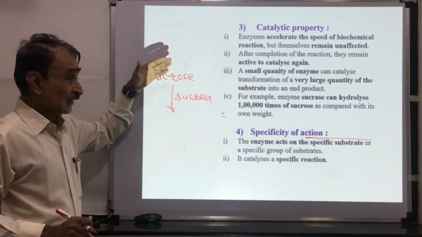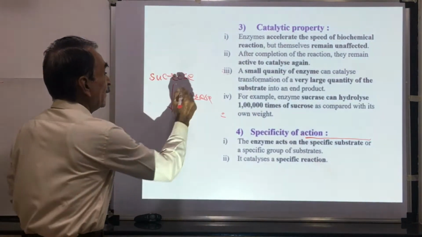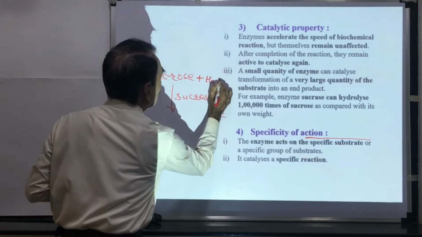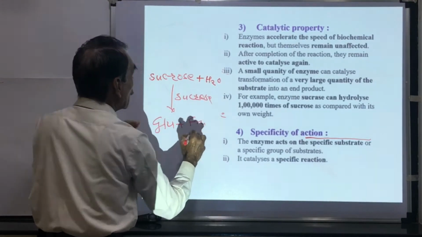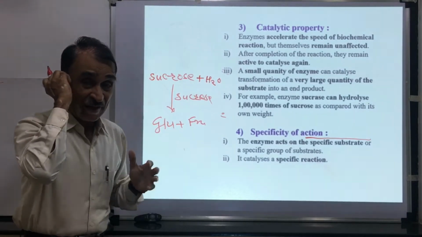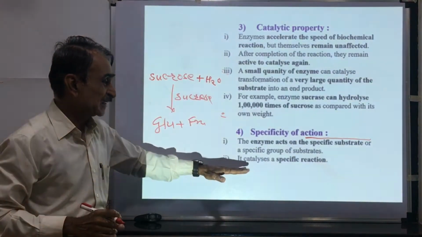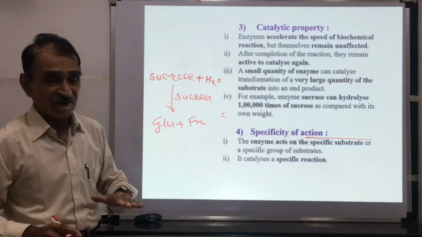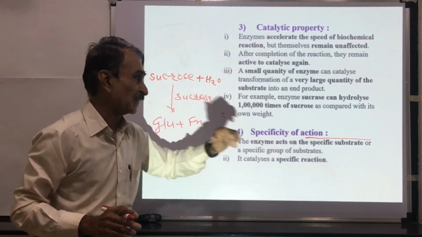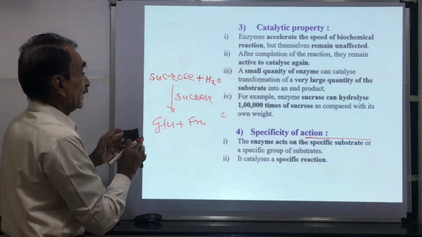Sucrase here catalyzes a hydrolytic reaction, sucrose plus H2O, and then its conversion into one molecule of glucose and one molecule of fructose. This reaction cannot be catalyzed by other enzymes. These enzymes catalyze specific reactions and act upon specific substrates. This is called specificity of action.